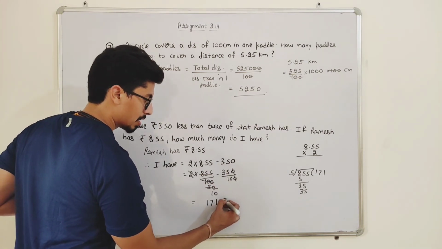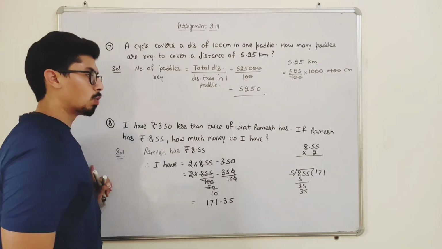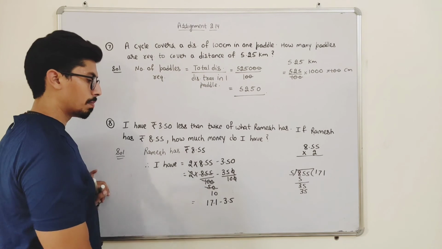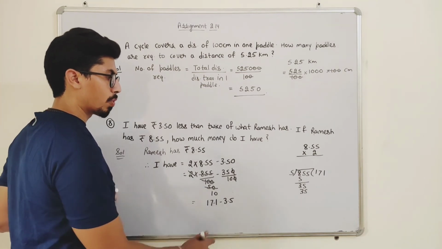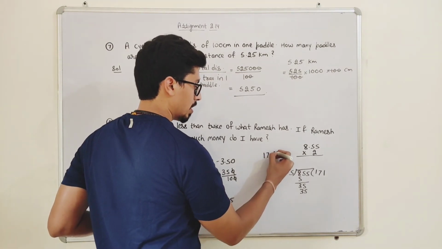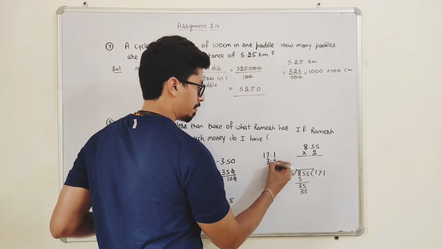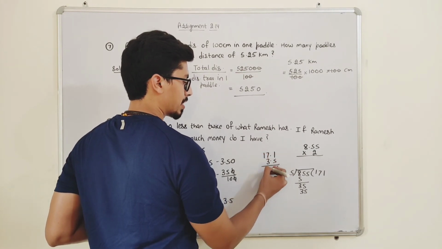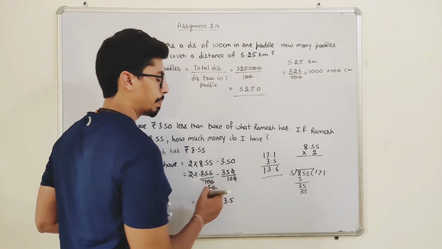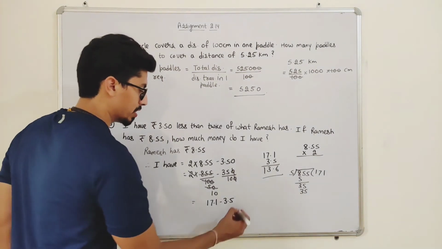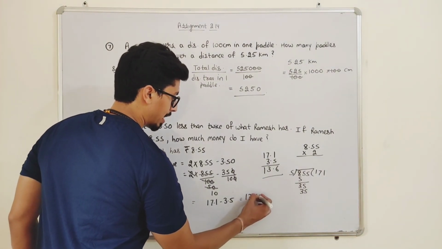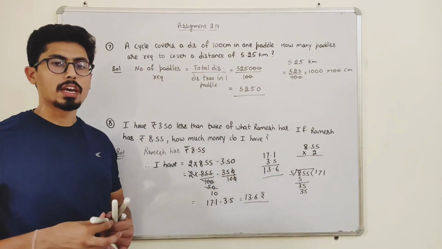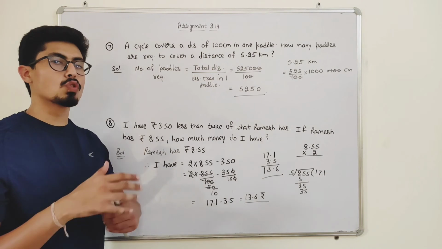Okay. Similarly, 35 upon 10 means 3.5. Now just subtract these two numbers. So students, it will be 17.1 minus 3.5. Okay. So students, 11, that will be 6. 6, so it will be 13.6, students. So I have rupees 13.6. Okay. So I hope all of you understand these two questions also.